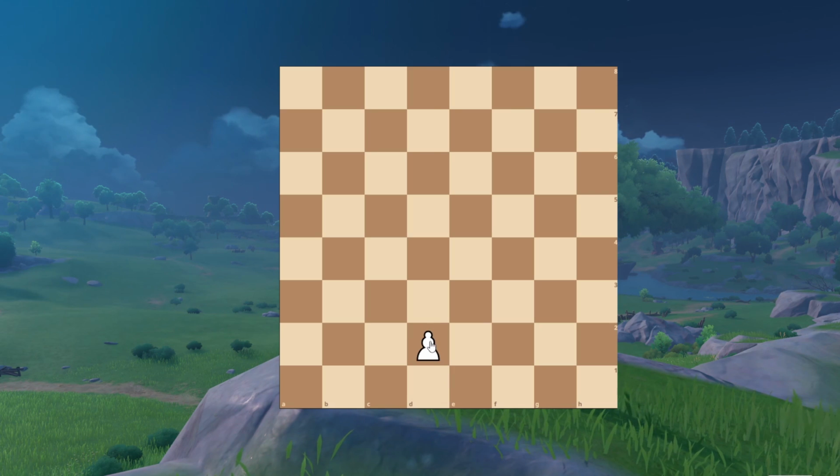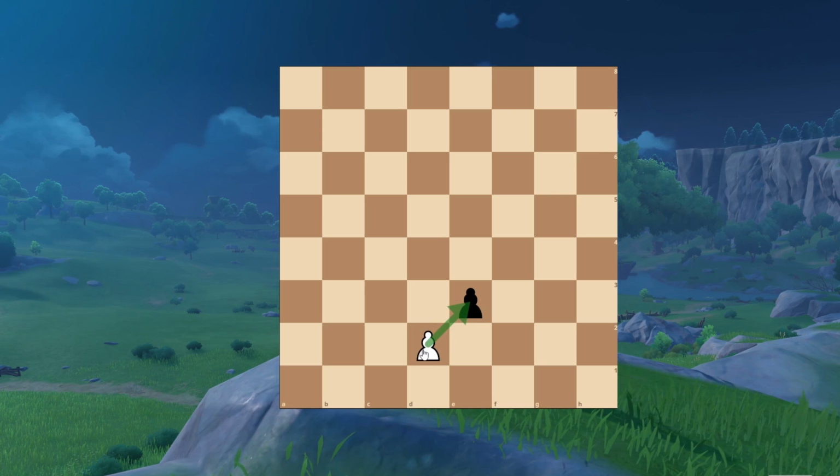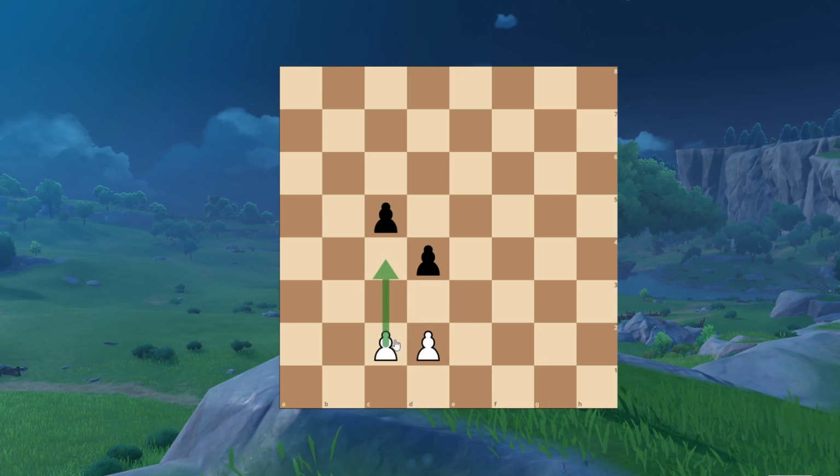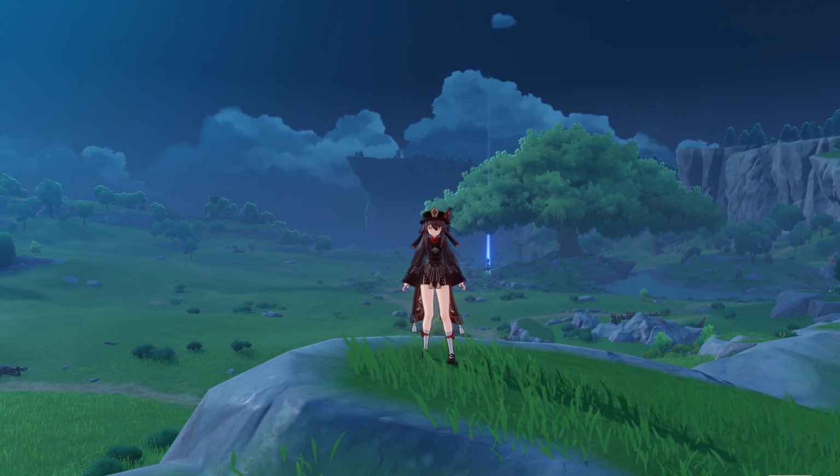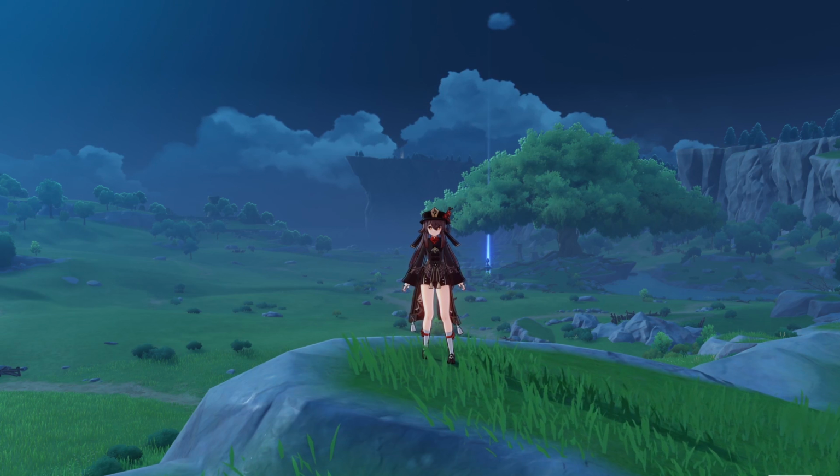Pawns can move 1 or 2 spaces forward if it is their first move, and only 1 space for each subsequent move. They can capture pieces that are catty-corner to them, and can do this really dumb thing called an en passant, which is so obscure, just don't worry about it, but it looks like this. The back row of the board is where literally all of the strategic depth of chess comes from, as every piece is different in how it moves.